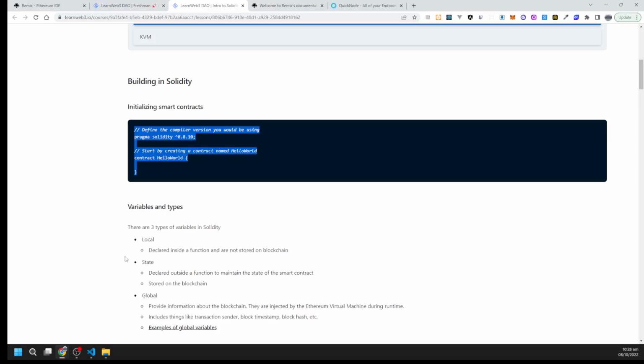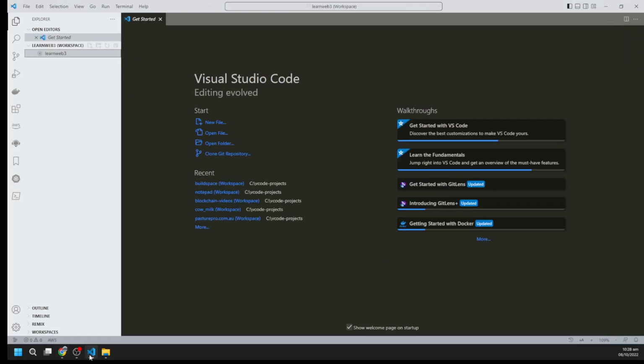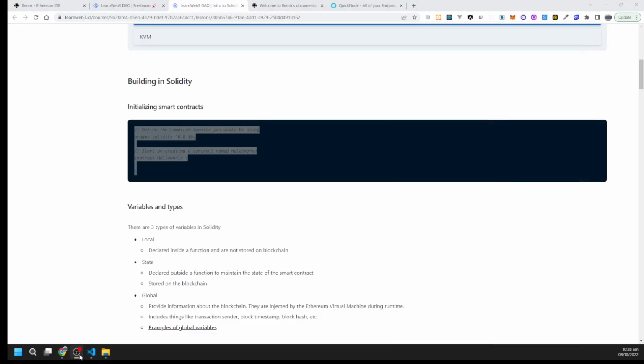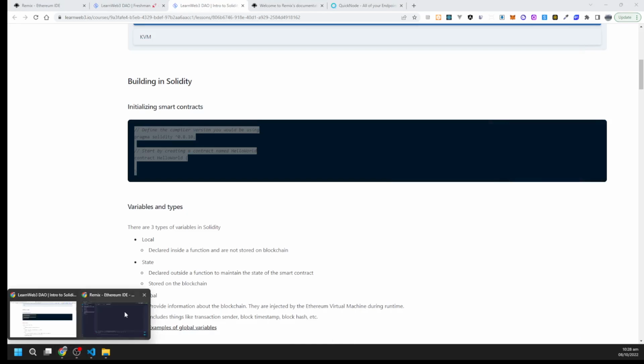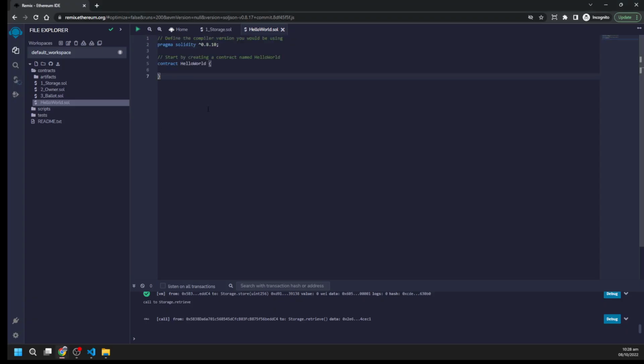Just copy this code and paste it. Remix ID. Remix ID. Okay.